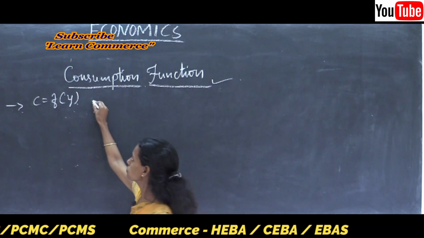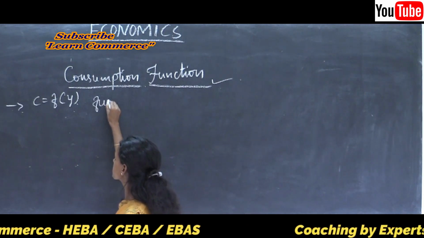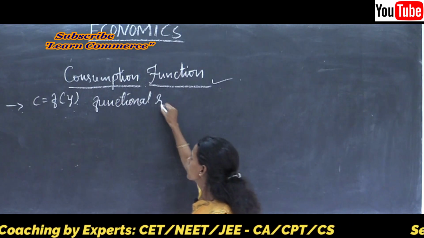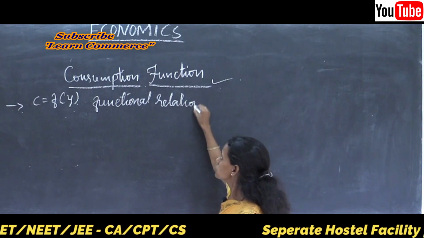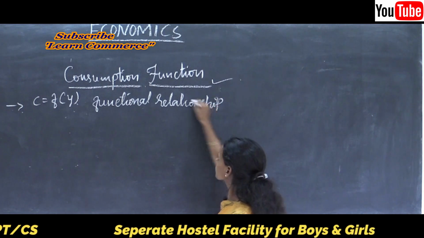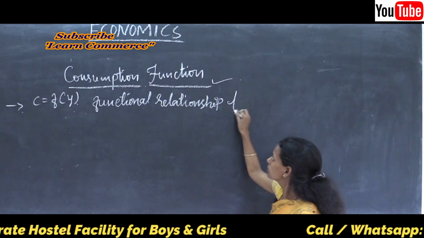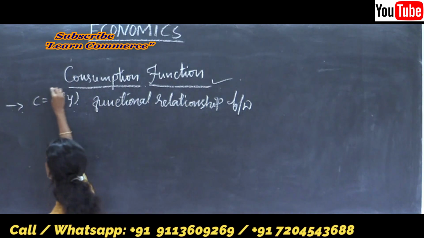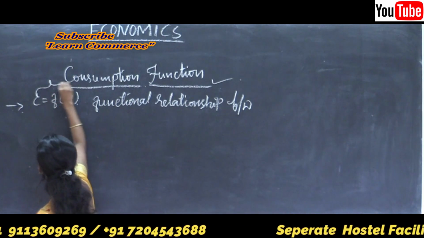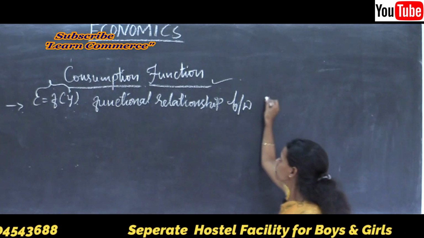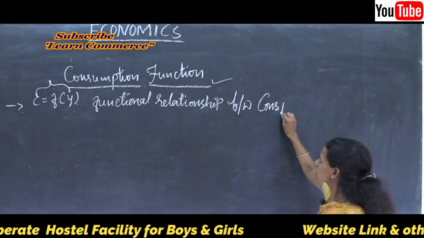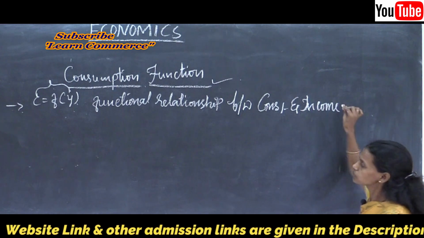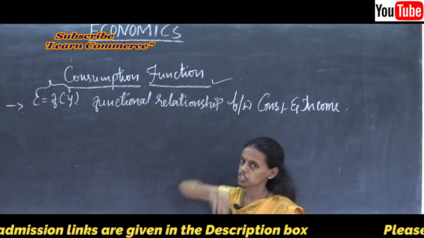Thus consumption function is nothing but a functional relationship between consumption and income. A functional relationship between consumption and income is said to be the consumption function.